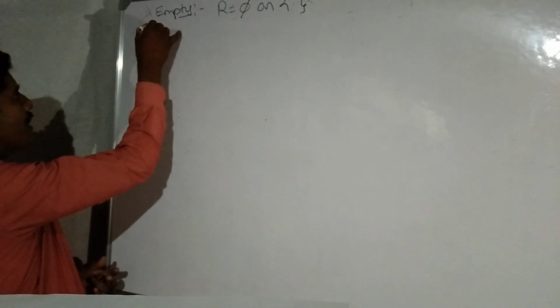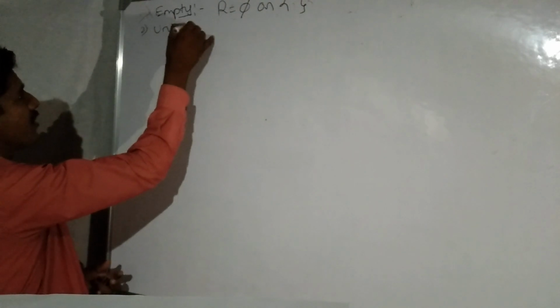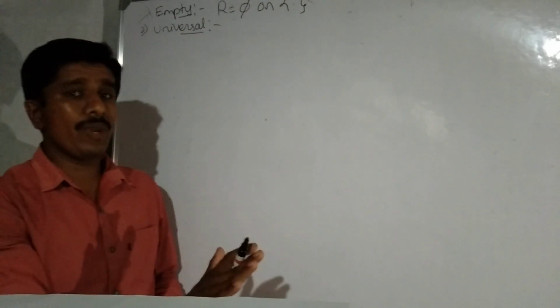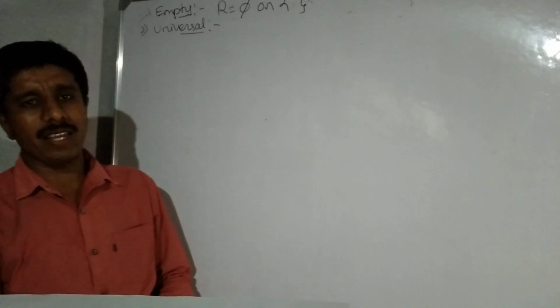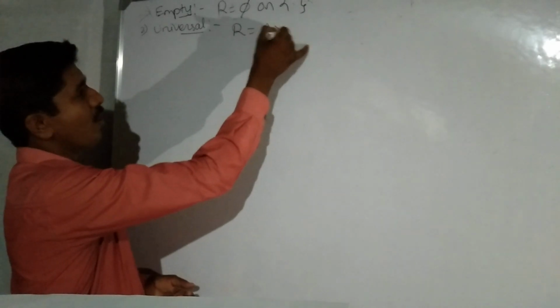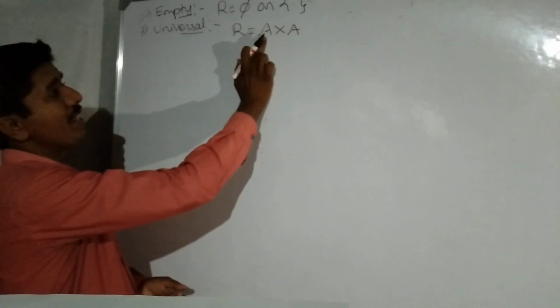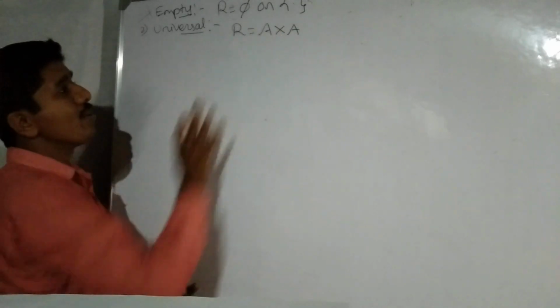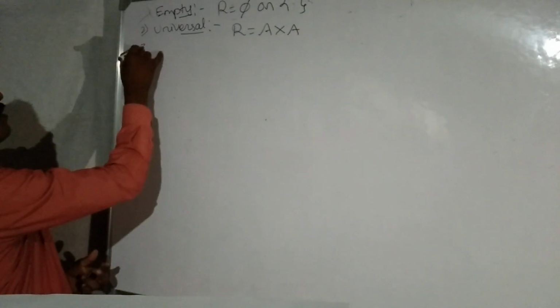Second one, universal relation. The word indicates universal means there is a relation between each and every element of the set. R equal to A cross A means there is a relation between each and every element of the Cartesian product, that is R equal to A cross A.